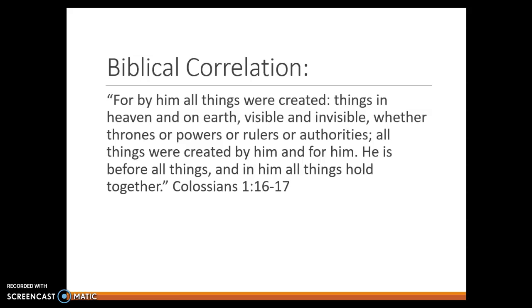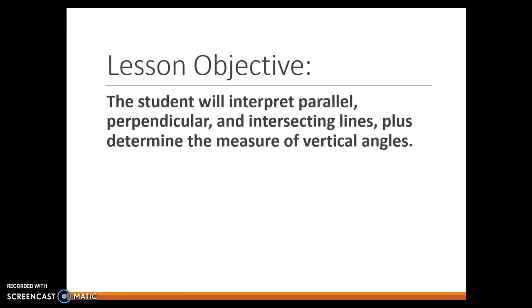It includes those rules and those patterns that are maybe not visible to the naked eye, but we know that they exist, as well as the visible patterns that we see. It includes all of the subjects that you study, the recording of human history, the laws of nature and science. These are all things that have been created by God for him and are held together by the order that he created and through him.